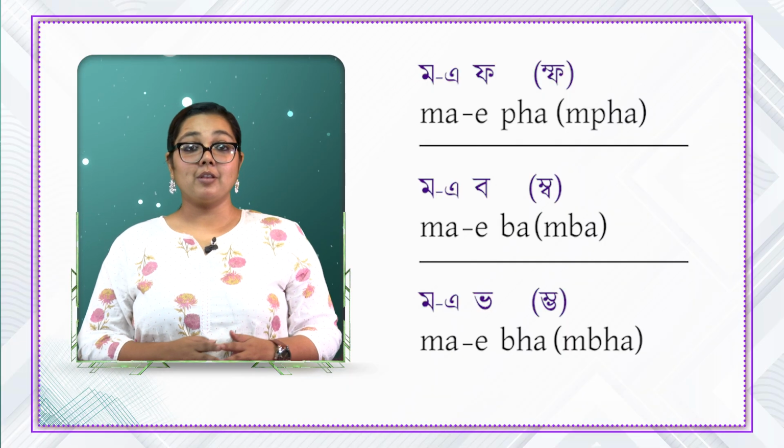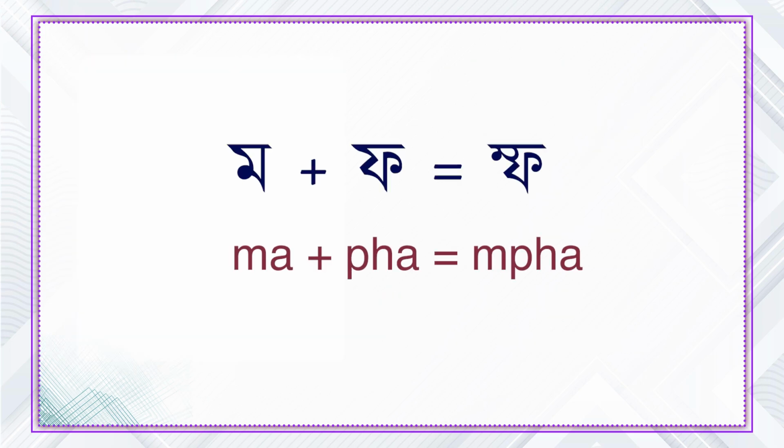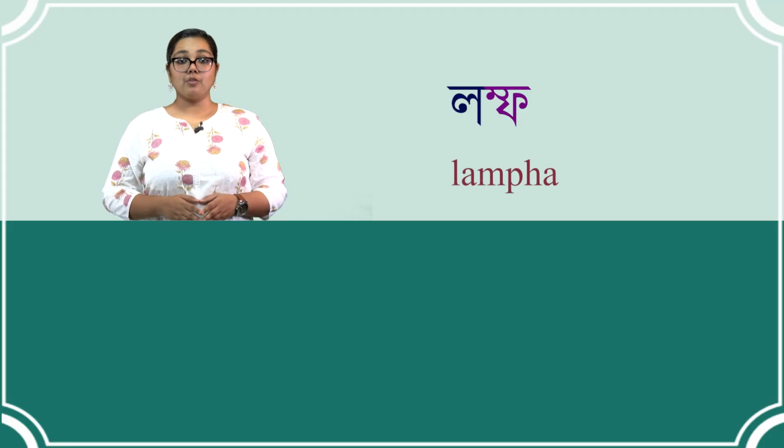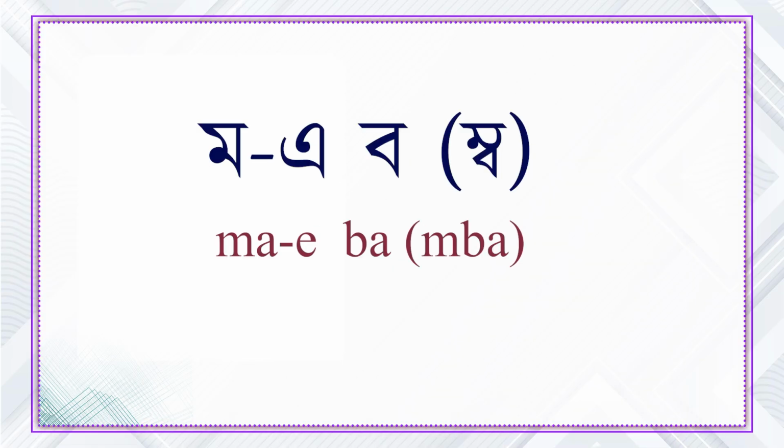Similar effects can also be noticed in the case of Moi Phoi, Moi Boy and Moi Bhoi. Mo combines with Pho to create Moi Phoi. The Mo changes slightly to blend with Pho, forming Moi Phoi. For example, Lomfo, which means jump, is pronounced as Lom-Pho.